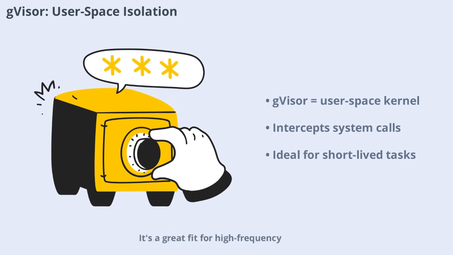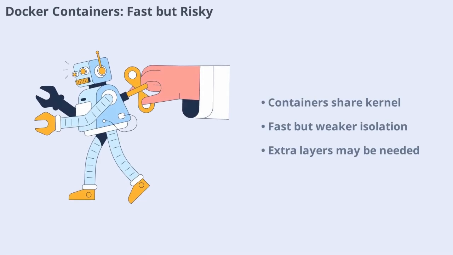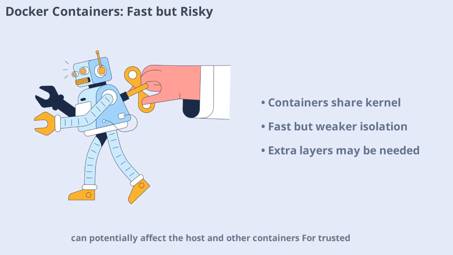It's a great fit for high-frequency, short-lived workloads, where booting a full VM would be too slow. Docker containers are lightweight and fast, sharing the host's kernel for efficiency. However, this also means a vulnerability in one container can potentially affect the host and other containers. For trusted, human-reviewed code, containers are fine.